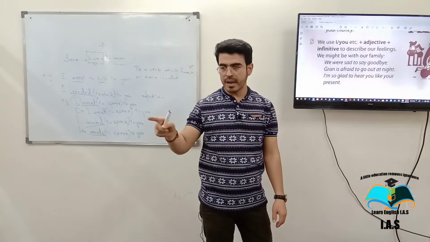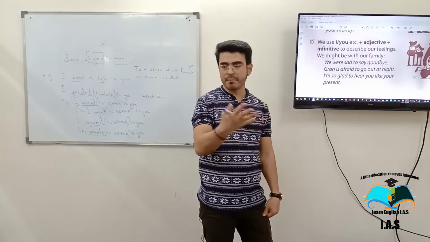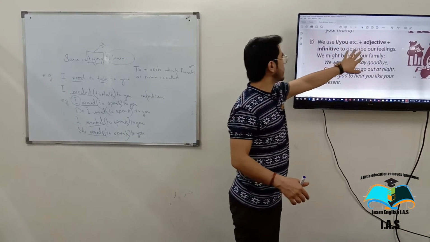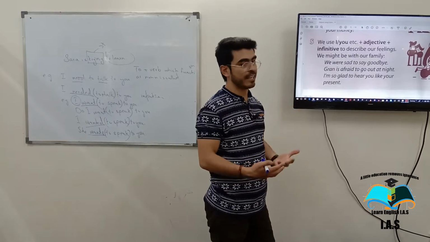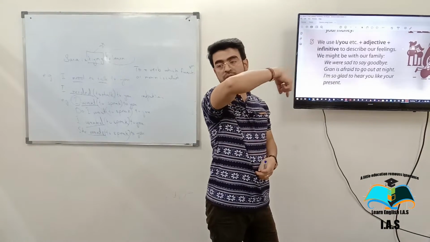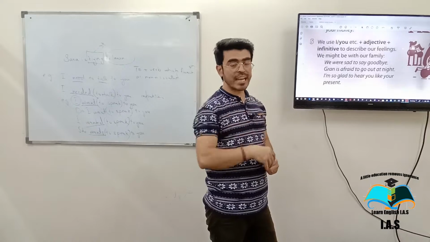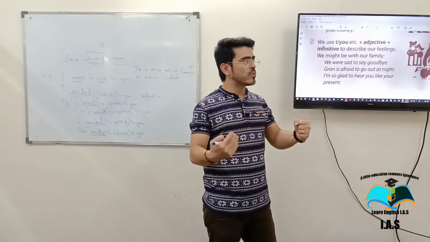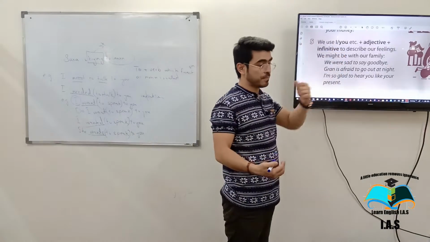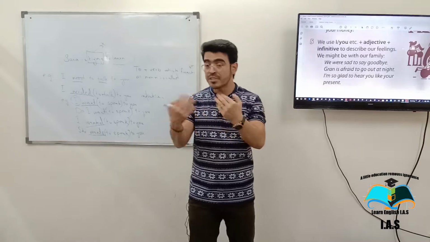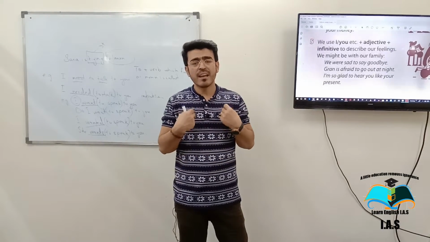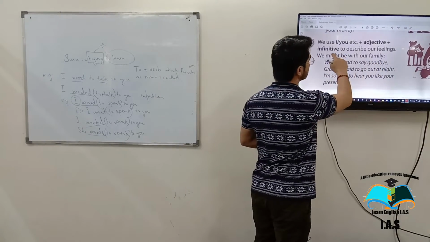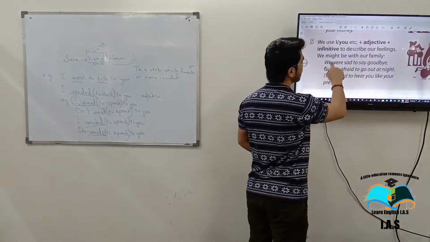Before we have studied I, you, now we are looking at them in real examples. Again, I, you, etc. plus adjective plus infinitive to describe our feeling. The first one we were describing our opinion, and the second one we are using, very good, our feeling. Now, if you are going to describe your feeling, you have to use I and you. If I say, I am glad to see you here, what is my feeling? Glad, right? We might be with our family. Now this is to describe our feelings.